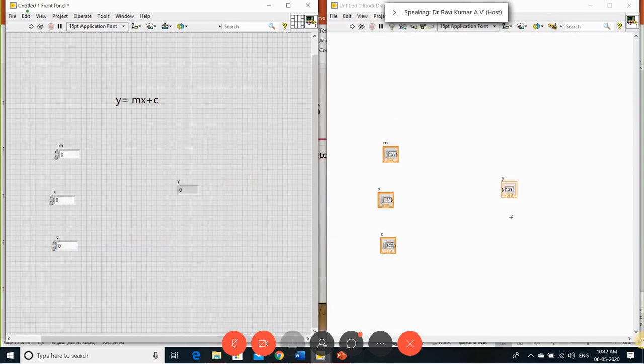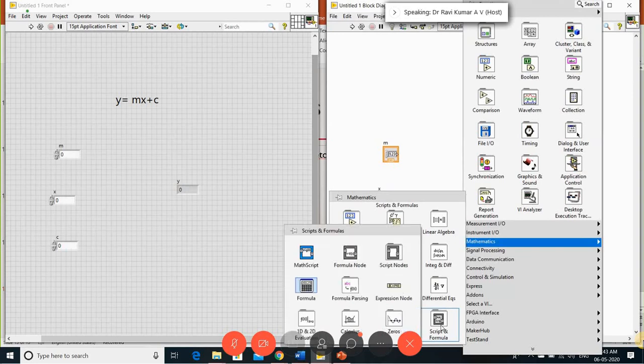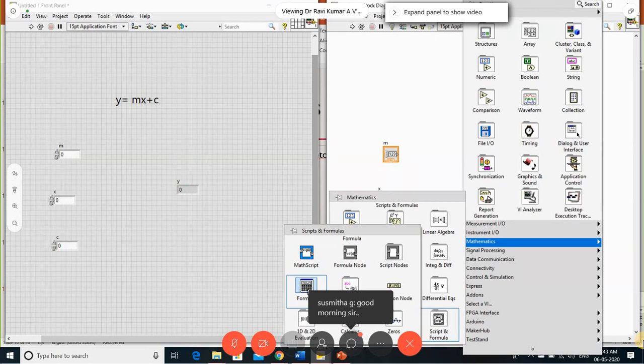Yesterday we were done with multiplication and addition, whatever the variables, we derived. So we have other methods to implement your mathematical expressions. Let me see how we are supposed to implement that. First we'll go with the mathematics palette. There is a script and a formula. Here we can realize your mathematical expression by using the formula node or script node. We'll see that one by one, how we can implement.